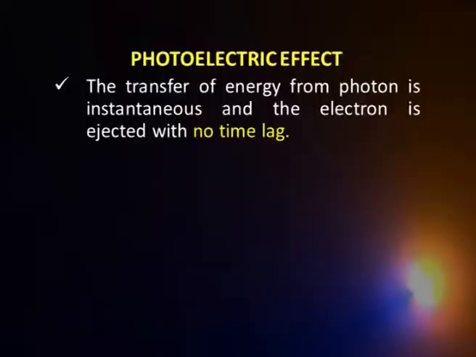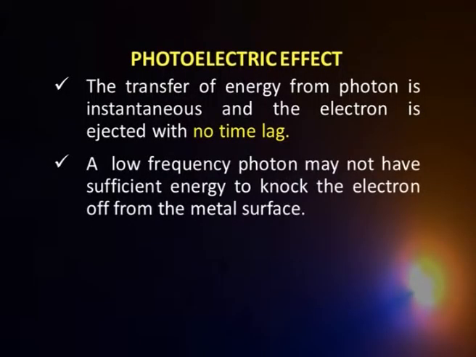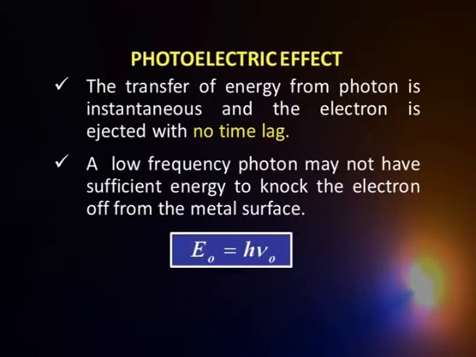Secondly, you can see that if I give light radiation of low frequency, that means the energy is low, so the packets carry a very small amount of energy and may not be sufficient to knock off the electron. The electron will not come out, as experimentally observed, until I use a radiation having a reasonable amount of energy. That means the frequency has a certain value, say nu naught, what is called the threshold frequency. If my radiation has a frequency less than that, the electron will not come out, and that is exactly what was experimentally observed.